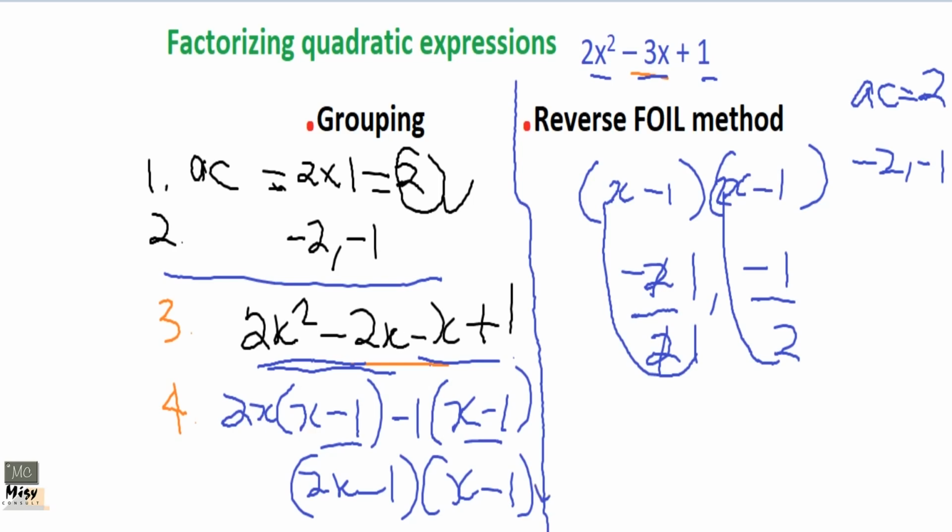That is the same thing here, x minus 1, 2x minus 1. That's so interesting, right? So when there is a coefficient of x squared, don't worry, you can still use the reverse FOIL method, but you have to take just 2 more steps.